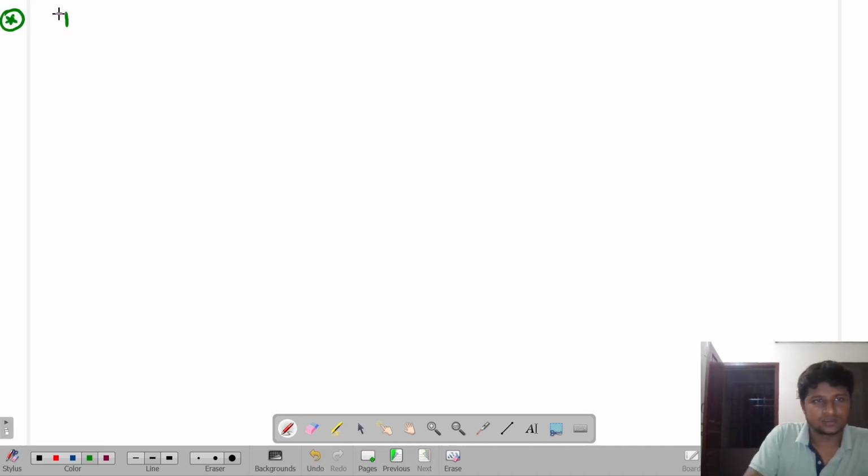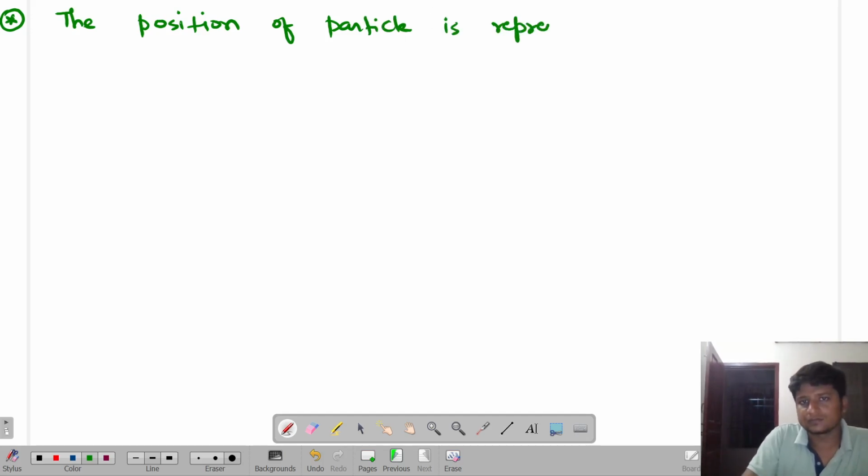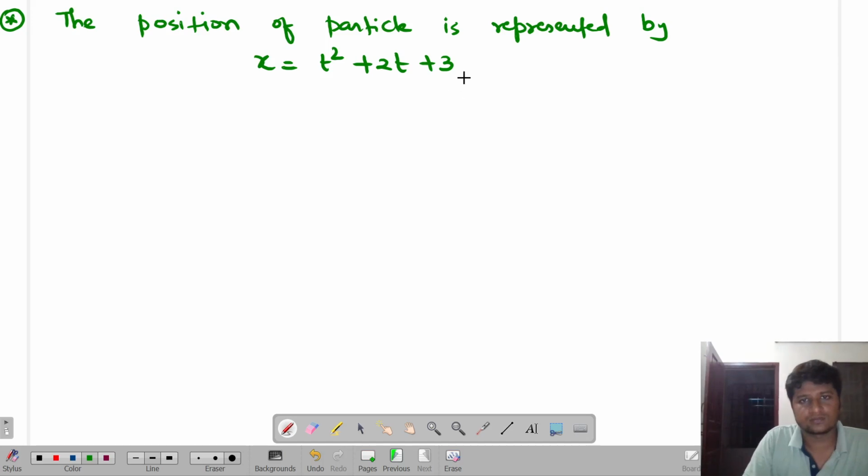Question: the position of the particle is represented by, same, x is equal to, this time let us make a simple question, t square plus 2t plus 3. Okay, question is simple. Find the velocity of particle